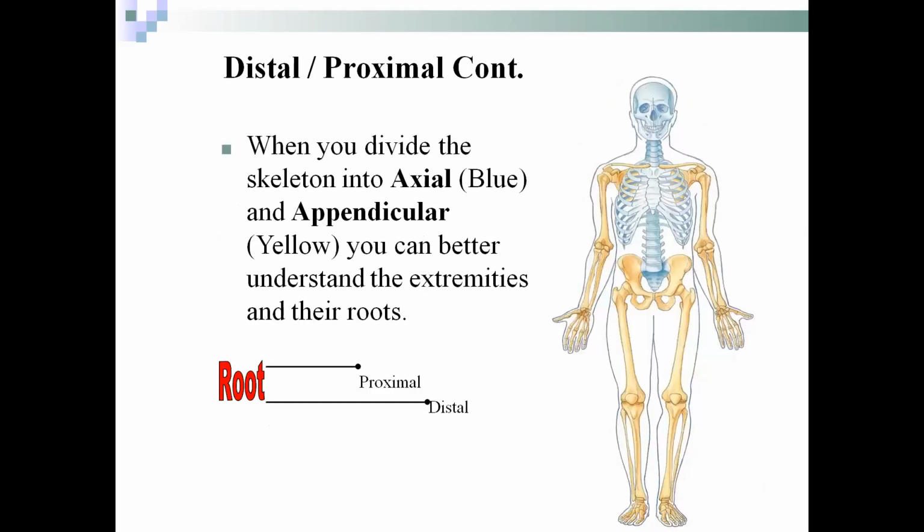When you divide the skeleton into axial and appendicular bones, you can see the axial bones in blue color and the appendicular bones in yellow color. Mostly, appendicular bones are the lower limb and upper limb, and the remaining bones are the axial skeleton.